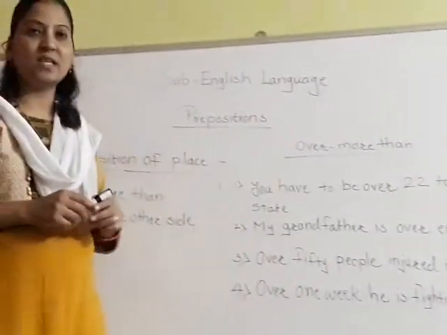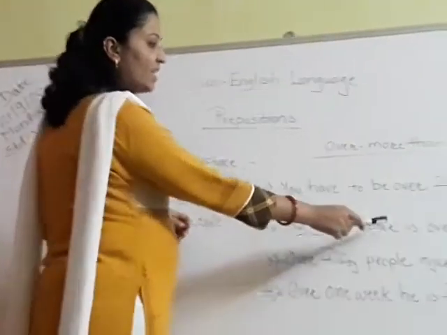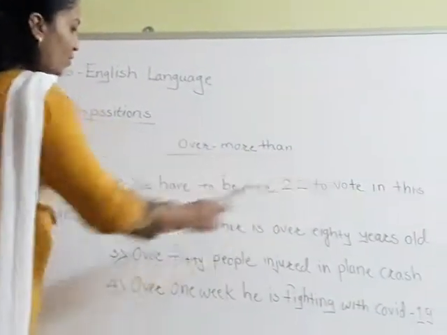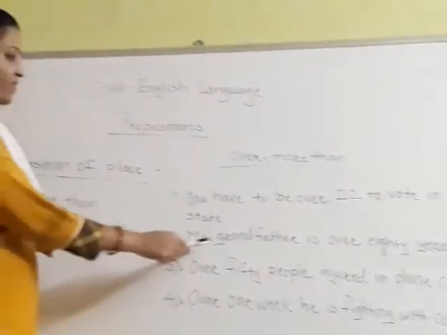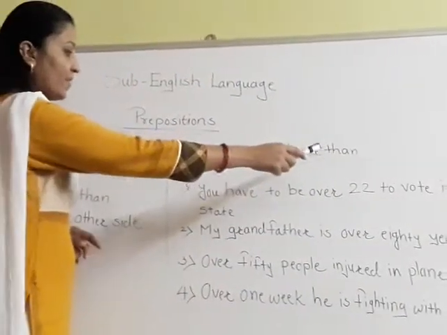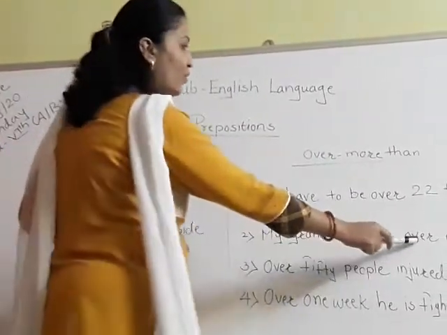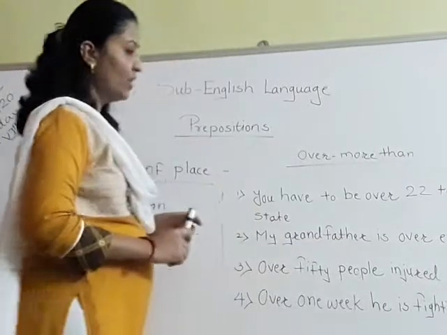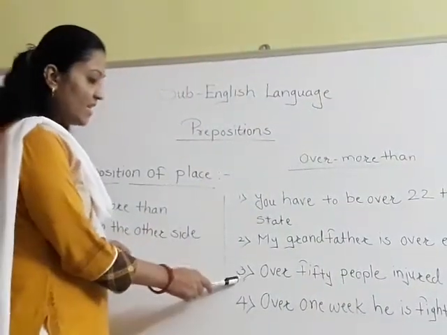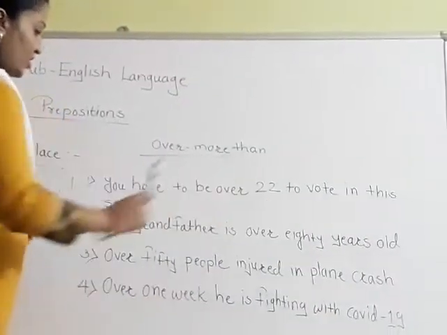This is our first sentence. Now see, my grandfather is over 80 years old. My grandfather is over 80 years old, means he is more than 80 years old. Okay, over means more than 80 years old here. Now see the third sentence, over 50 people injured in plane crash.